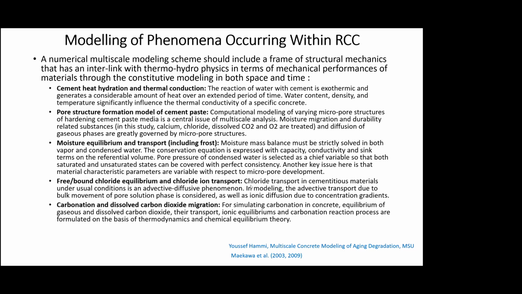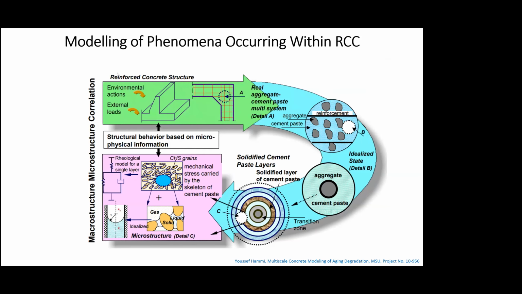So this is just a schematic of, for example, you start off on the top green portion, wherein you have a structure and it is subjected to environmental actions and external loads. And then what we do is we zoom into that, and we see that there's an aggregate and cement paste multi system, or a composite material, right, in which the aggregate is embedded within a matrix. And then we have reinforcement also. So when we look at this further, we can see that there is a lot of interaction between each of these levels, right?